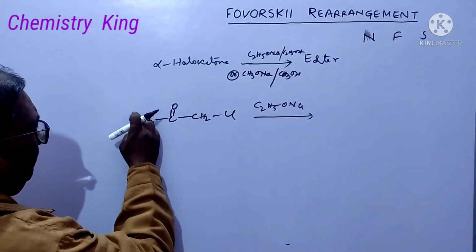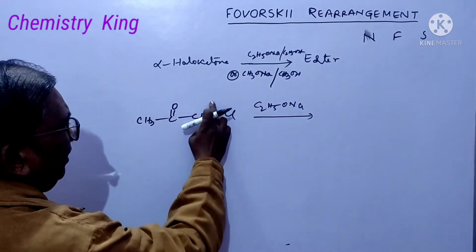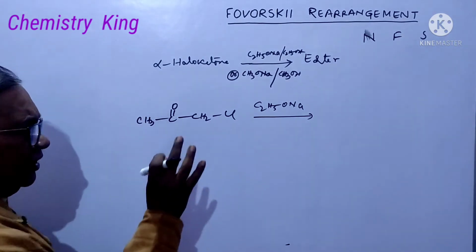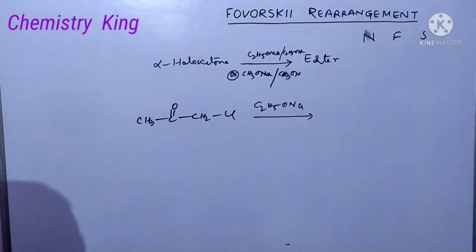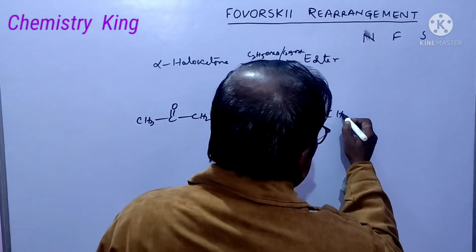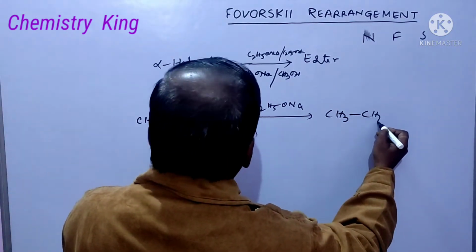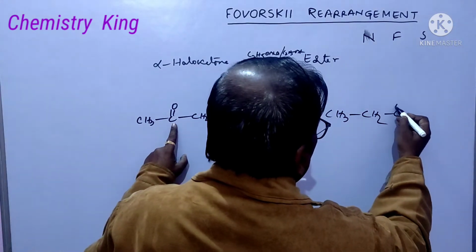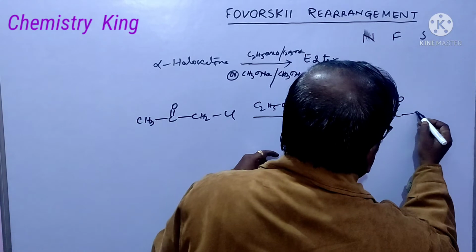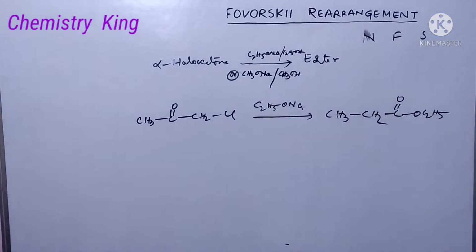This minus charge will attack at this carbon with the elimination of chlorine. Anyhow, in short, you have only to learn that this methyl group is attached here. Then what will be the product? CH3, CH2, then C double bond O, then ethoxide ion will attack, OC2H5. It will be the product and it is ester.